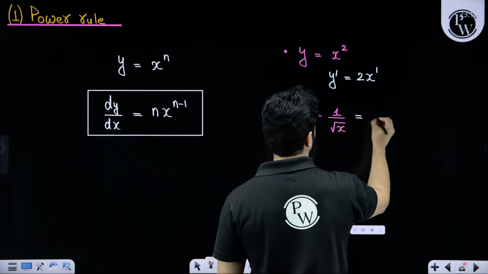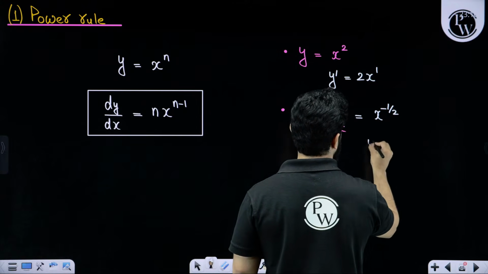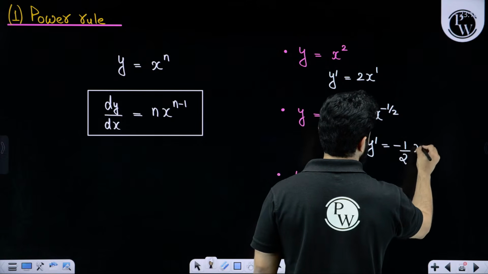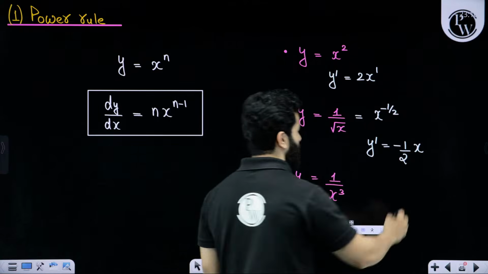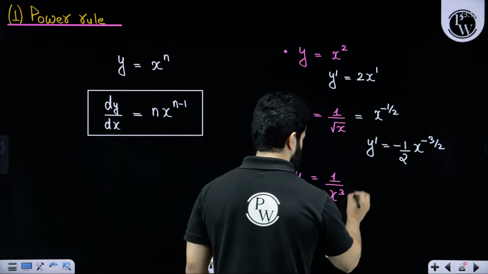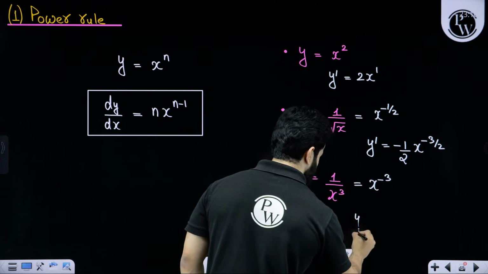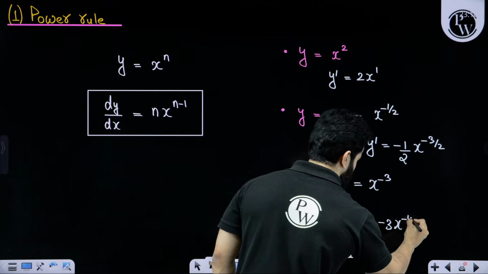By the way, 1 upon root x can be written as x raised to the power minus 1 by 2. Differentiation of this will become minus 1 by 2 x raised to the power minus 1 by 2 minus 1, so minus 3 by 2. Now let's suppose y equals 1 upon x raised to the power 3. This can be written as x raised to the power minus 3. So y dash will be minus 3 x raised to the power minus 4.